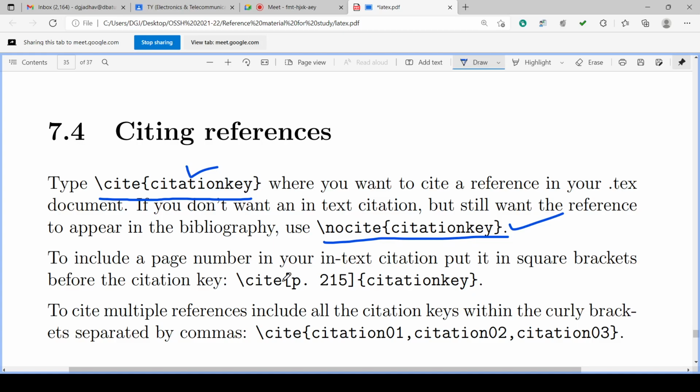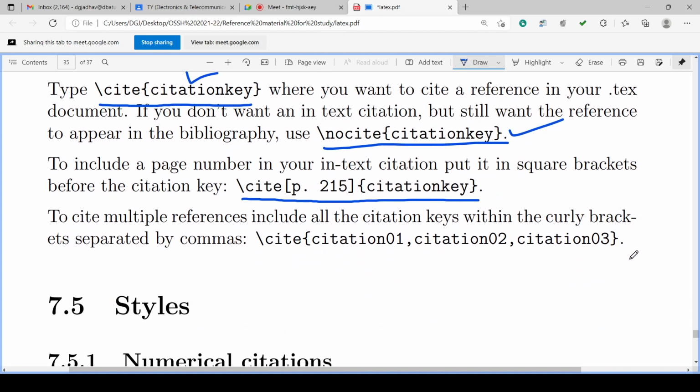To include the page number in the text citation, put square brackets before the citation key, backslash cite, square bracket p dot 250, citation key, in this way. So that will have the page number also. To cite multiple references, we can have citation 1, comma, citation 2, comma, citation 3, in this way.